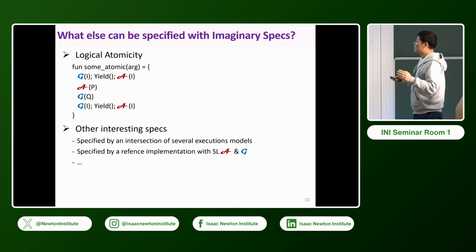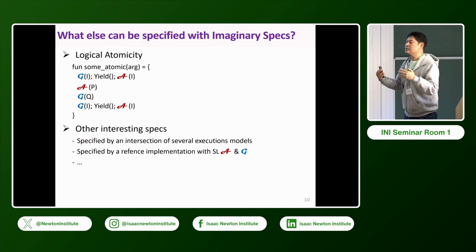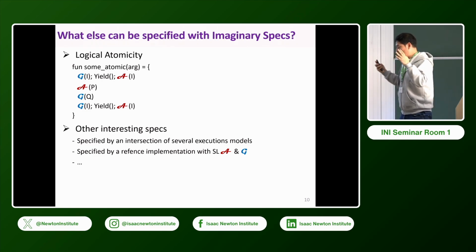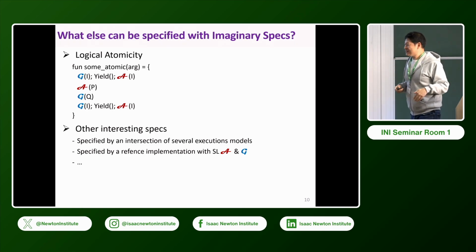And also other things. We thought about this, and there are many other interesting intersections of operational semantics together with assume and guarantee. So this is all possible and gives you a nice reasoning principle. So we have some ideas, but we haven't done the work. So let's keep it secret somehow.